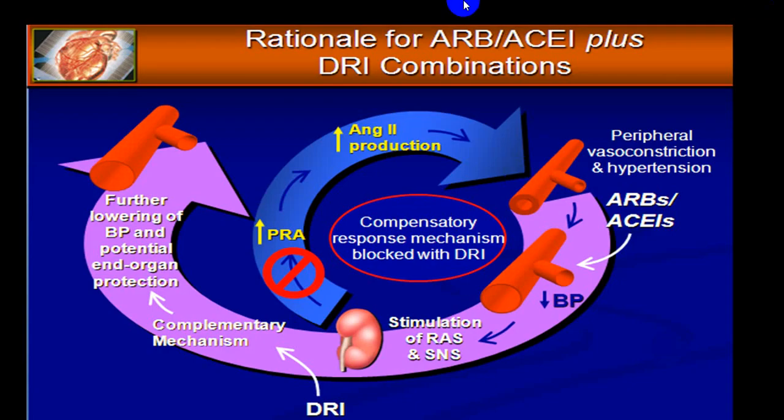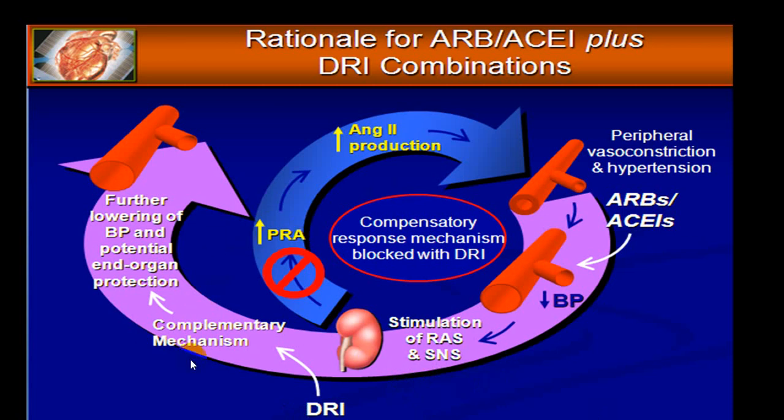For that, you require an angiotensin receptor blocker or angiotensin converting enzyme inhibitors, or you can use direct renin inhibitors. By that, you can decrease the chance of damage by angiotensin 2 and aldosterone.